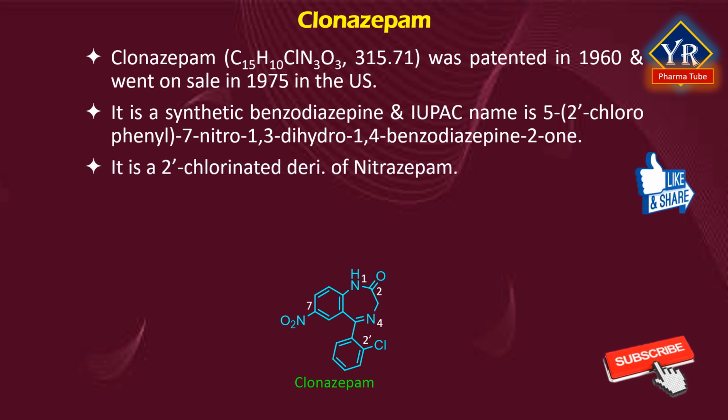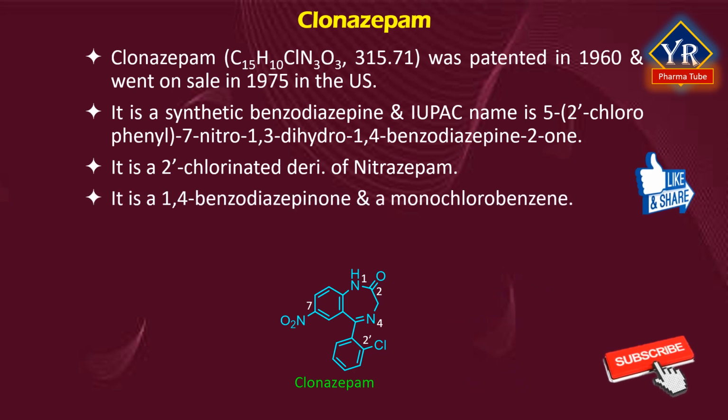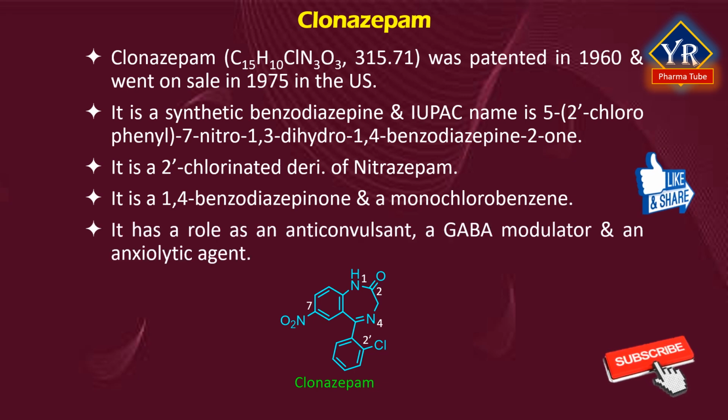Clonazepam is a 2-chlorinated derivative of nitrazepam which increases its potency due to electron attracting effect of the halogen in the ortho position. Thus, it is a 1,4-benzodiazepinone and a member of monochlorobenzenes. It has a role as an anticonvulsant, a GABA modulator, and an anxiolytic agent.